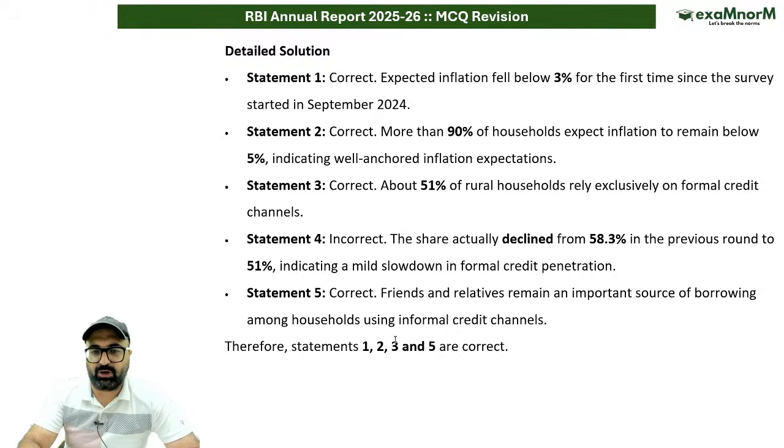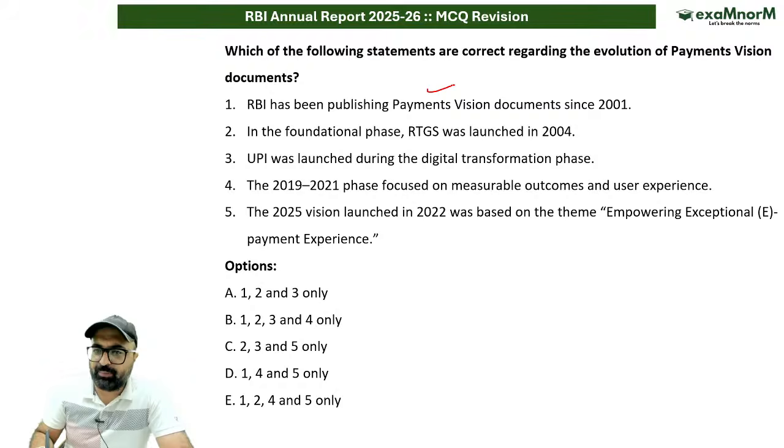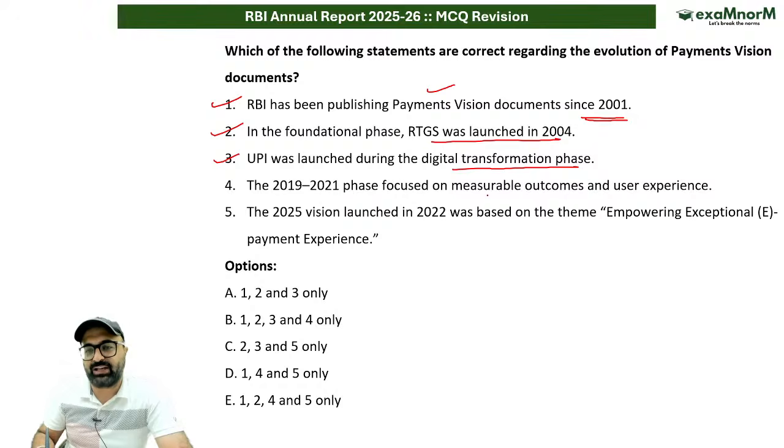The first question on the Payment Vision 2028 is now on your screen. The question says RBI has been publishing payment vision documents since 2001. That is correct. In the foundational phase, RTGS was launched in 2004, correct. UPI was launched during the digital transformation phase. That is correct. The 2019-2021 phase focused on measurable outcomes and user experience, correct.